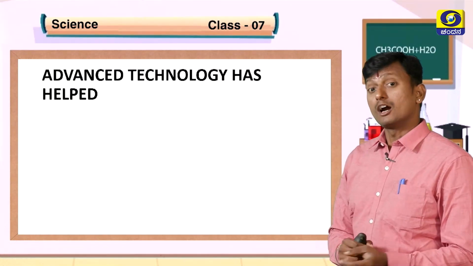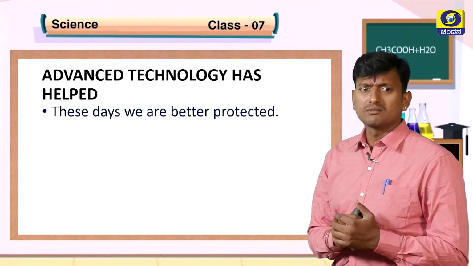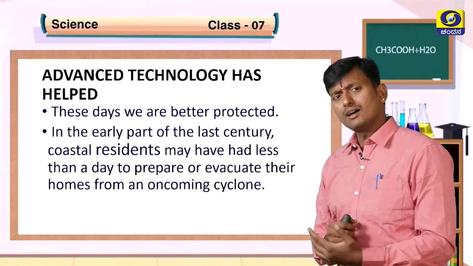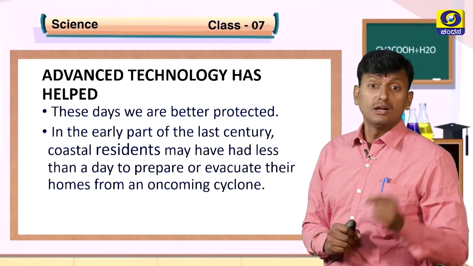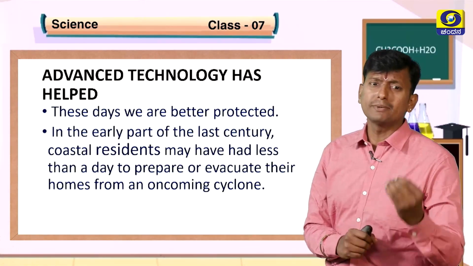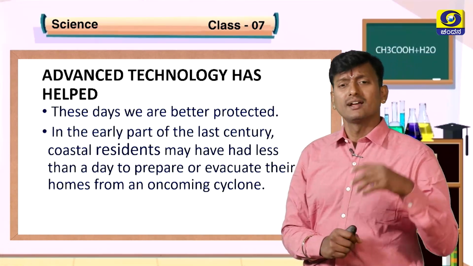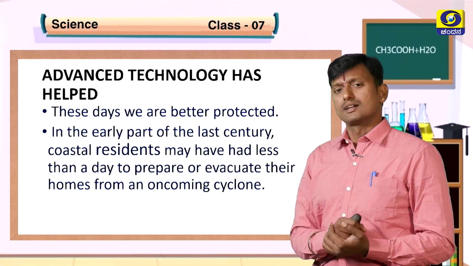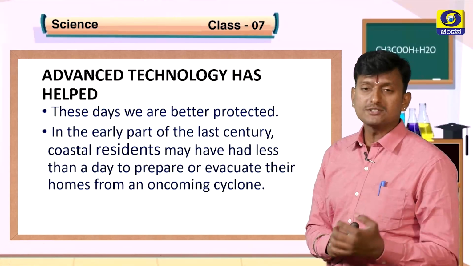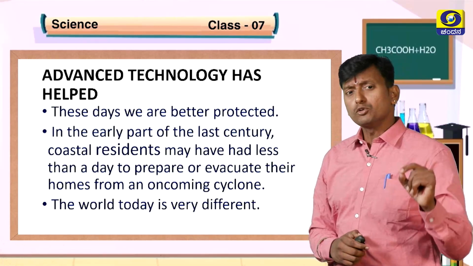Students, advanced technology has helped. These days we are better protected. Through what? In the early part of the last century, coastal residents may have had less than a day to prepare or evacuate their homes from an oncoming cyclone, because in those conditions they did not get clear information on cyclones before 2 or 3 days. The world today is very different now.